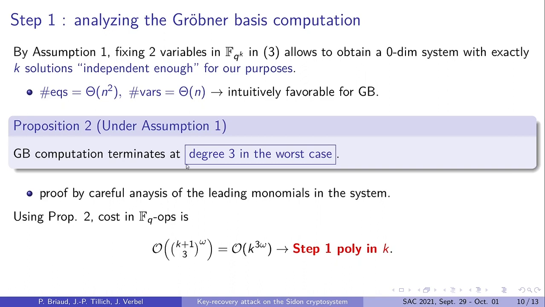If you combine this degree bound with a generic estimate of the cost of the linear algebra which is necessary to perform the Gröbner basis computation, this gives us this complexity estimate, which is clearly polynomial in k, which is the dimension of the Gabidulin space.